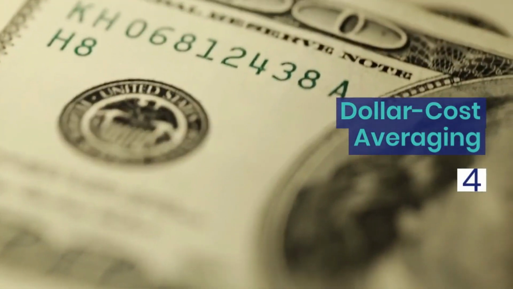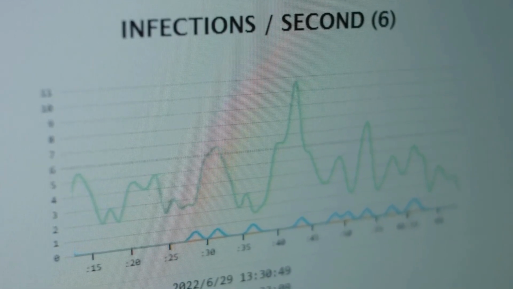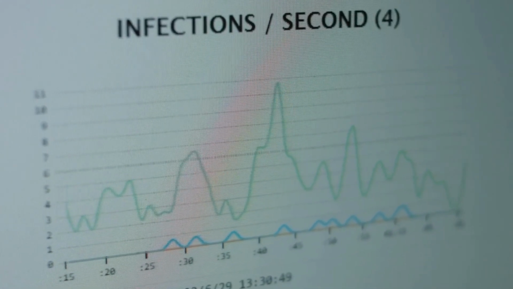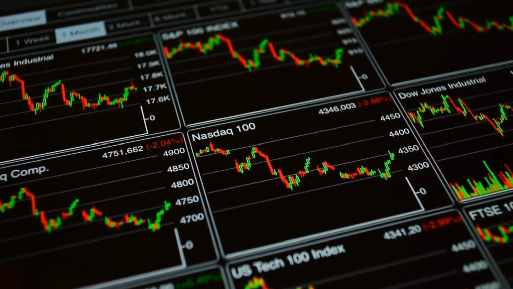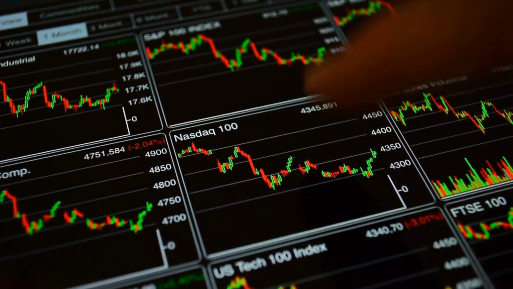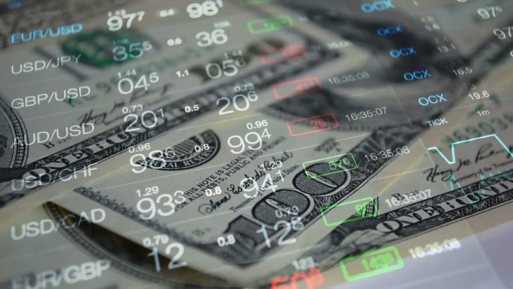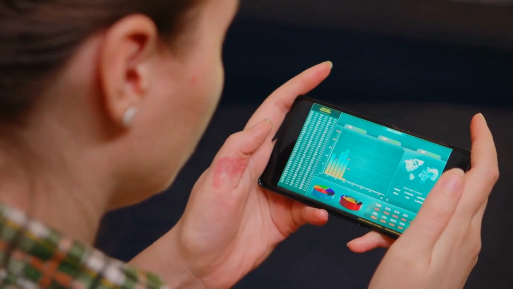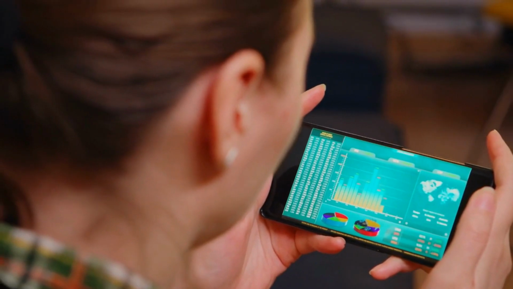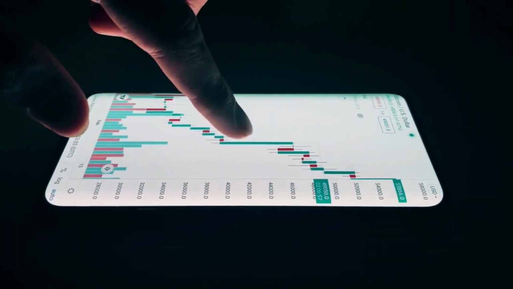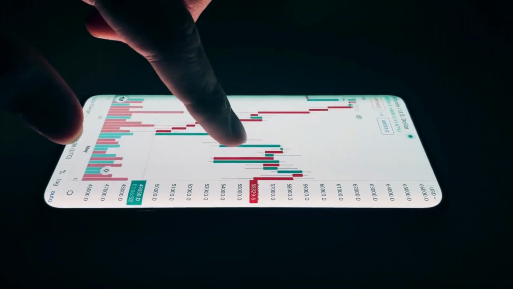4. Dollar cost averaging. Dollar cost averaging is a disciplined investment strategy that involves investing a fixed amount of money at regular intervals, regardless of market conditions. When prices are high, your fixed investment amount buys fewer shares, and when prices are low, it buys more shares. This strategy removes the need to predict market movements and helps mitigate the impact of short-term market fluctuations. Over time, dollar cost averaging can lower the average cost per share, potentially improving long-term returns. It also instills a habit of consistent investing and removes the emotional element of making investment decisions based on short-term market movements.